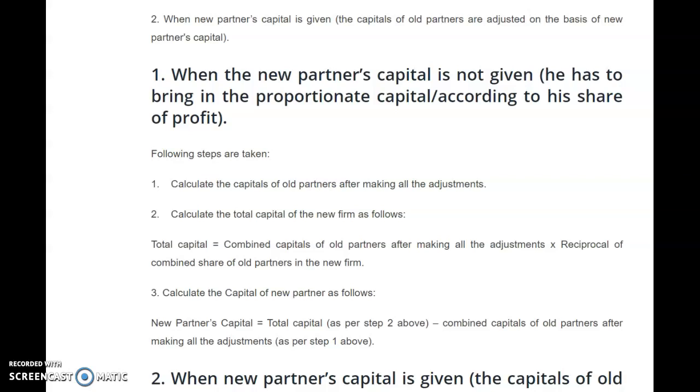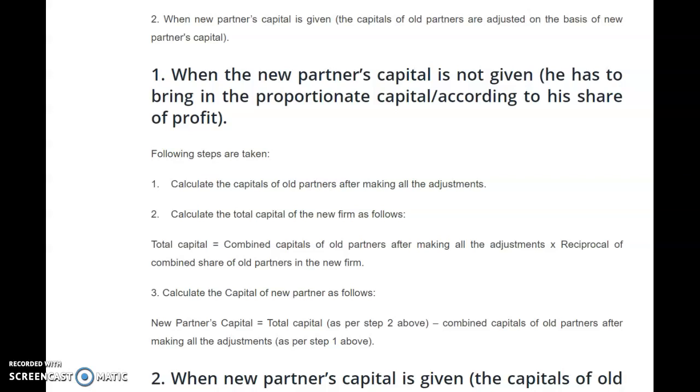In this example, the new partner is admitted for 1/4 share, so automatically 3/4 will be the capital contributed by the old partners. By applying this formula, you will get the total capital of the new firm. If you deduct the combined capital of the old partners from the total capital, the result will be the new partner's capital, or if you multiply the share of the new partner by the total capital, you will get the amount of capital which is to be brought in by him.